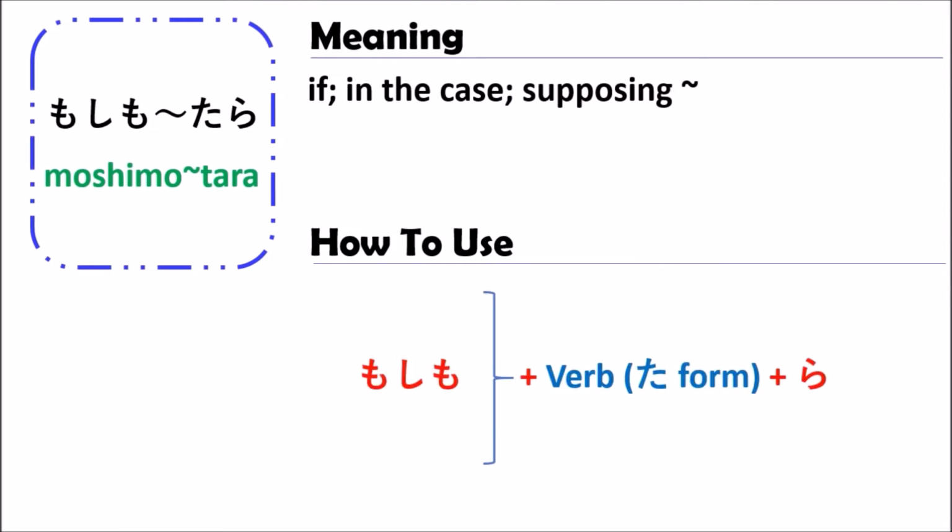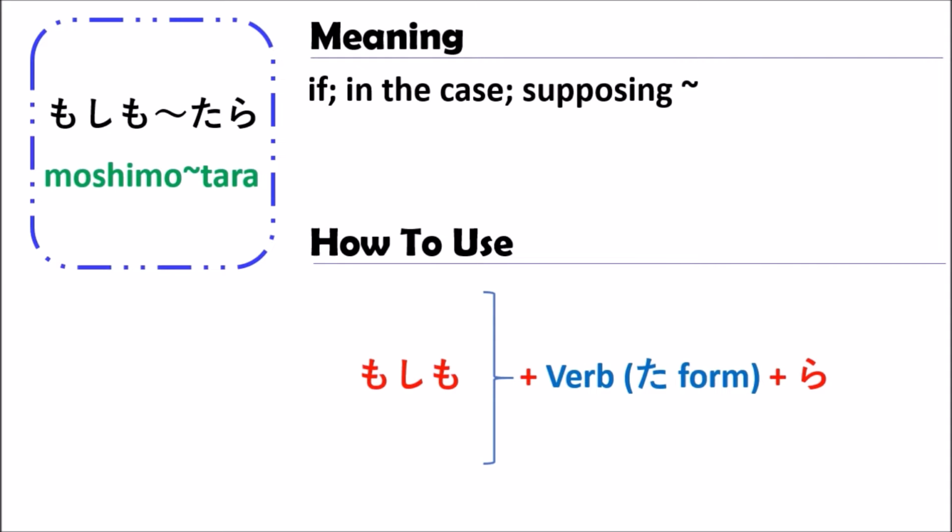In Japanese, when we use the grammar of moshimo, you can use it with a verb only, but you change the verb to the past tense, the ta form. So you should begin with moshimo and some verb in the past tense and end with ra, and you can put some clause after ra.